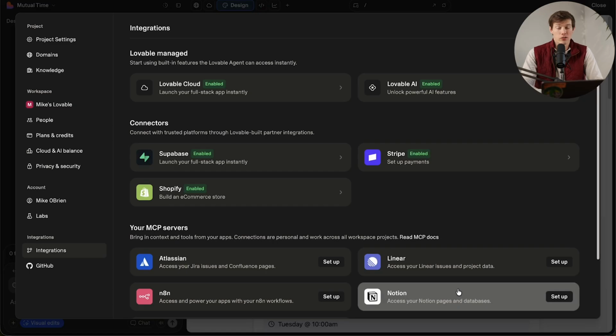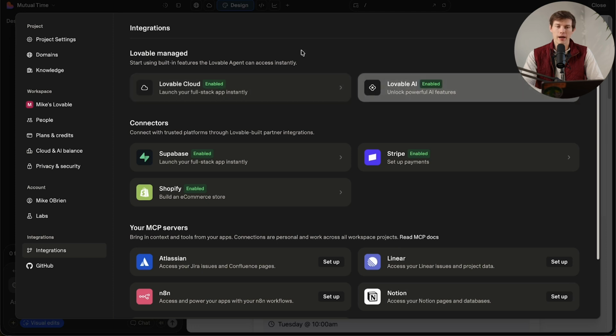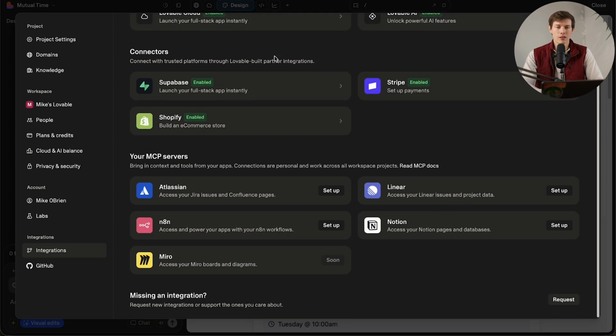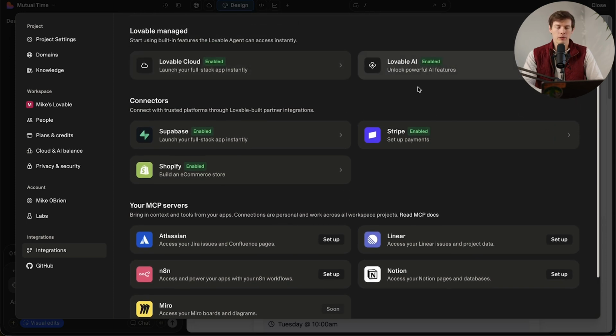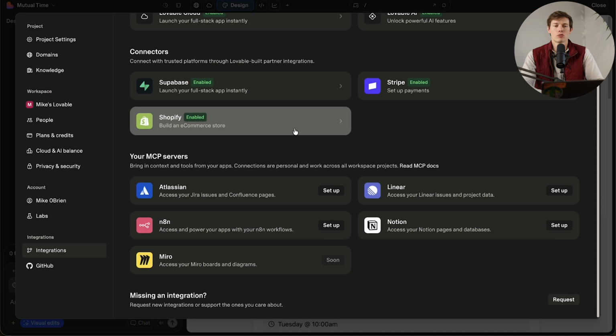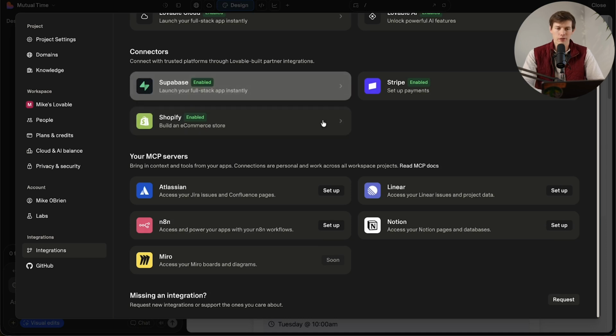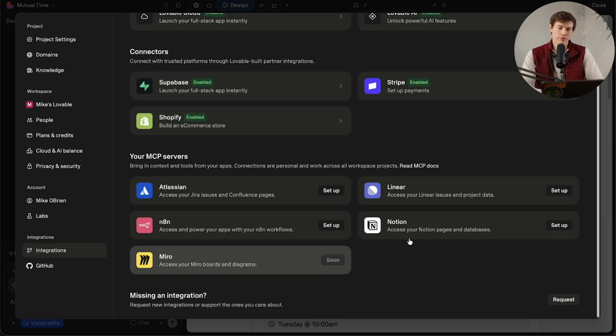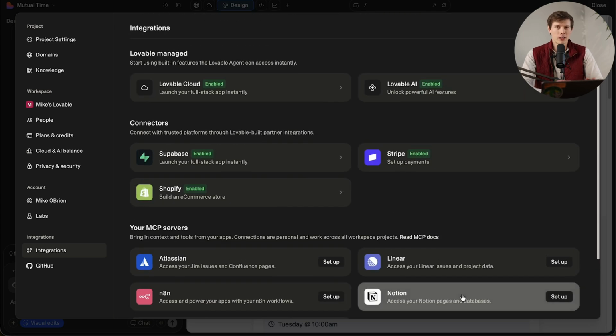There aren't really a ton of integrations available. You can see we've got Lovable Cloud and Lovable AI. So those are the new Lovable managed ones. Lovable AI is pretty cool. I like that one. We've got the connections. So Stripe for payments, Shopify if you want to embed your store in there or build this into a store, and Supabase for a lot of other stuff. We also have a couple things down here. As you can see, you can request other ones, but there's not a ton that's really integrated just yet.